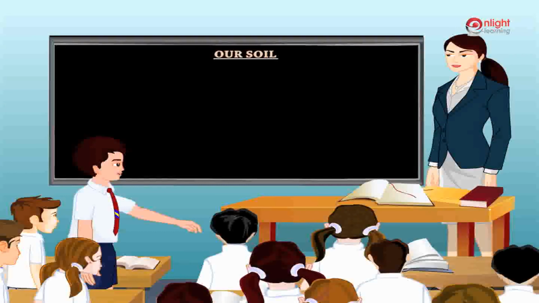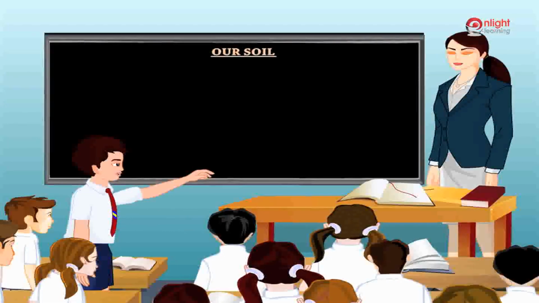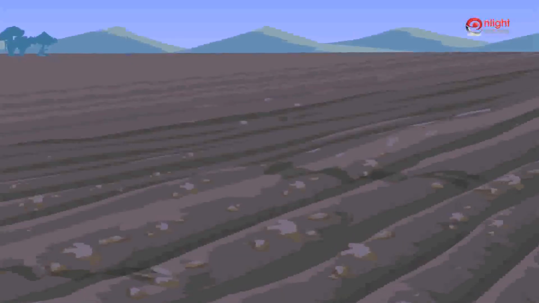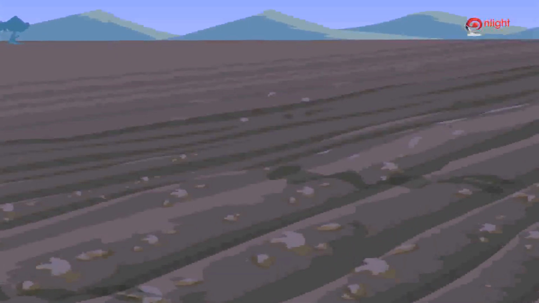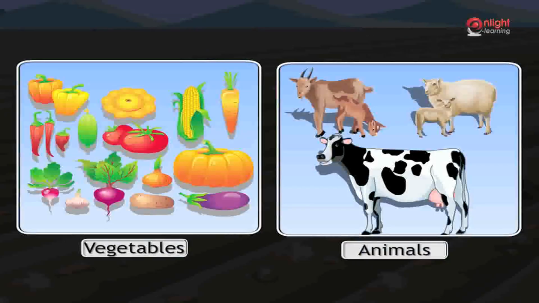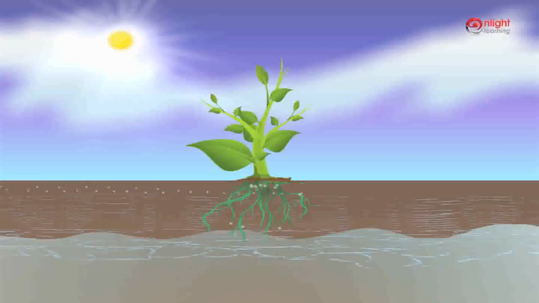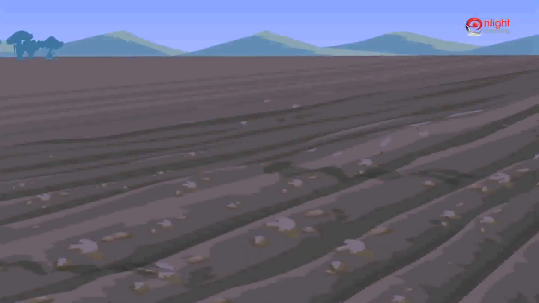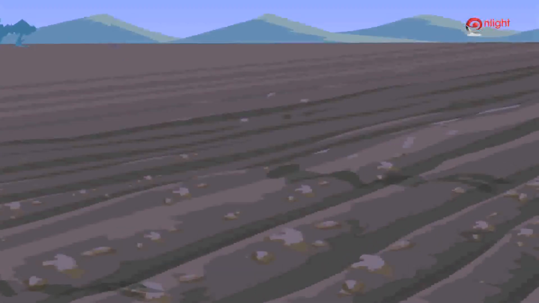That is very interesting. But ma'am, what is this humus? Humus is the brown or black organic substance made up of partially or wholly decayed vegetable or animal matter that provides nutrients for plants and increases the ability of soil to retain water. Let us look at why soil is so important.